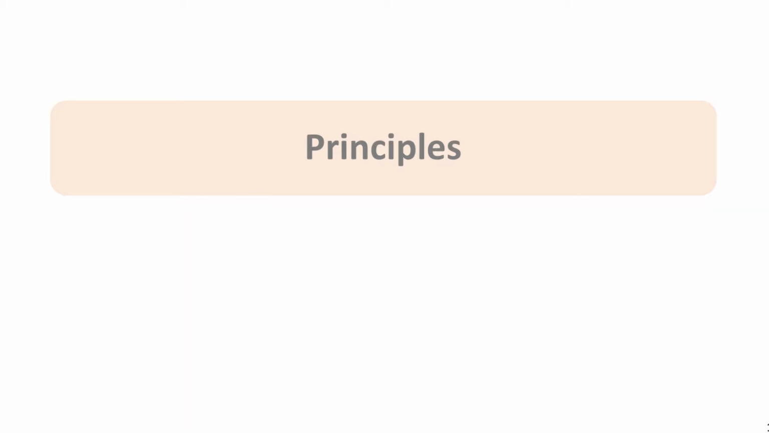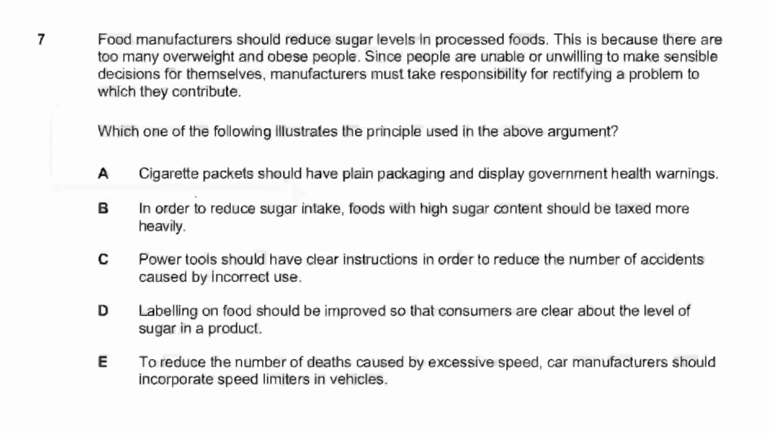going to continue. So what we're going to look at first is the IMAT 2018 assumptions question. So let's read this together. It says food manufacturers should reduce sugar levels in processed food. This is because there are too many overweight and obese people. Since people are unable or unwilling to make sensible decisions for themselves, manufacturers must take responsibility for rectifying a problem to which they contribute. And so which of the following illustrates the principle used in the above argument?